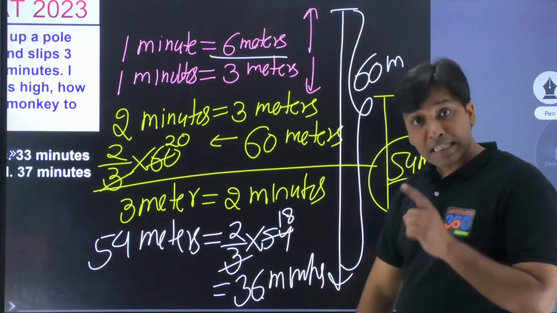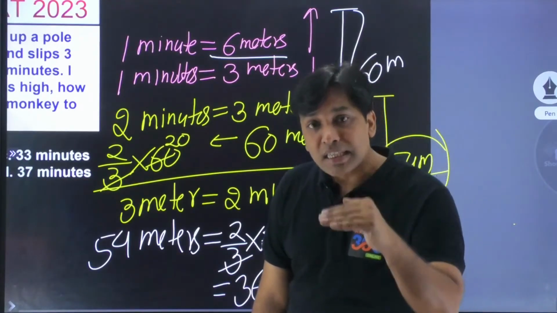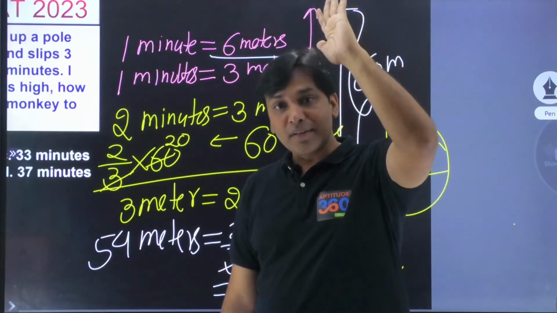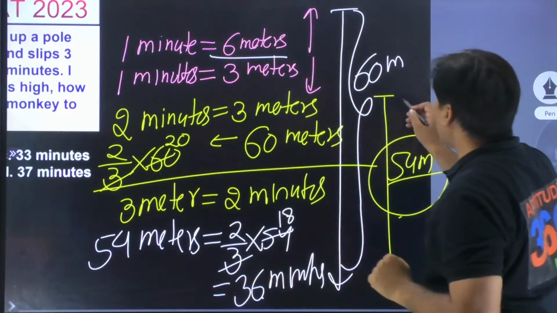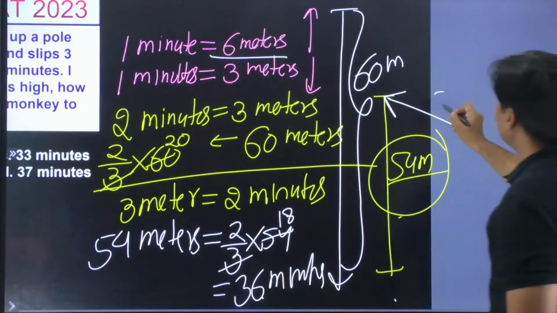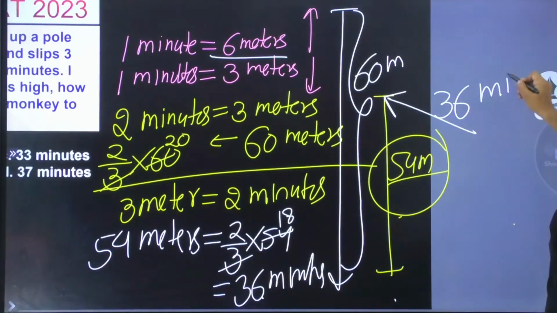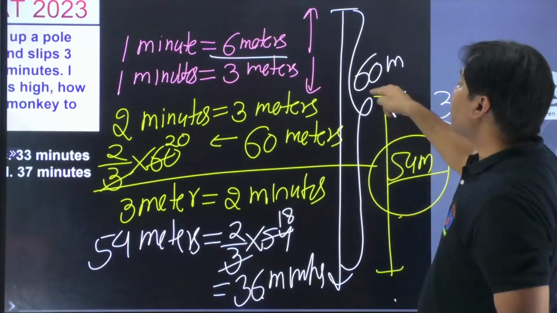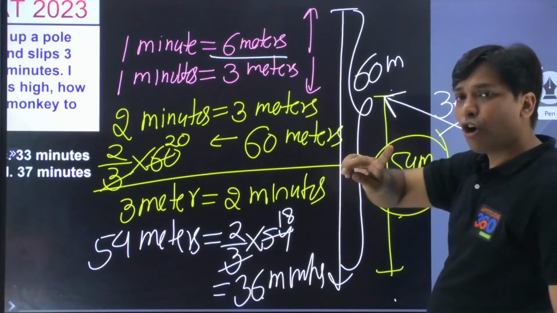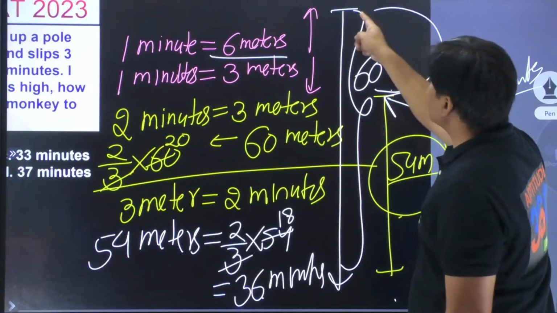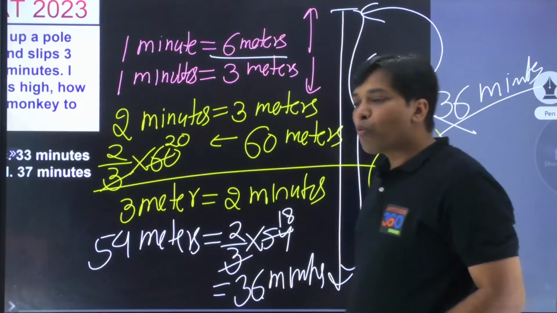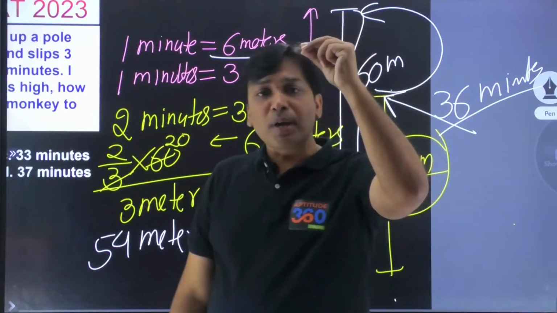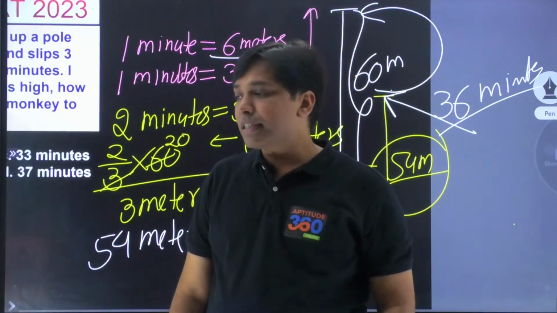और इन 36 मिनट्स ये नीचे से चलते चलते ऊपर पहुंच गया, यही हुआ ना भाई. और अगर यहां पे ये पहुंच गया, understand this, in 36 minutes the monkey has reached a height of 54 meters, अगला 1 मिनट और ये चढ़ के टॉप पे चला गया. And once the monkey reaches at the top, there is no point that it comes down.